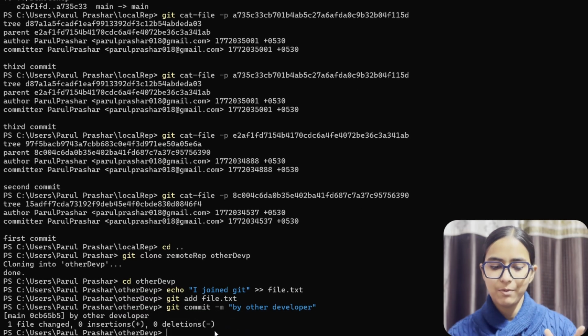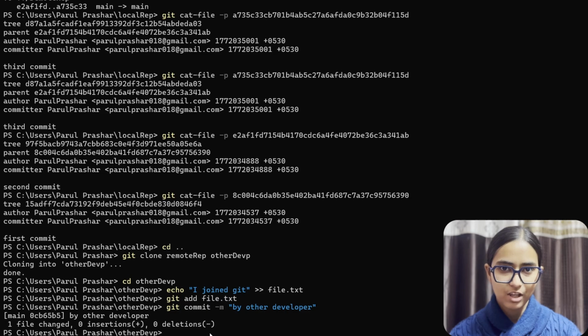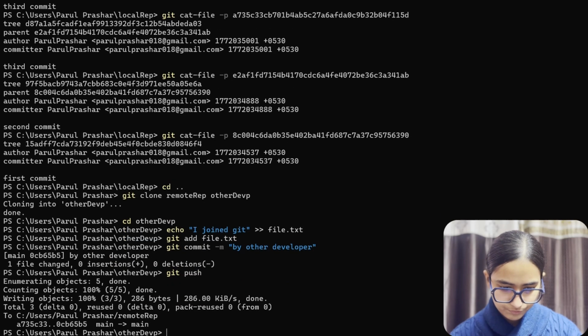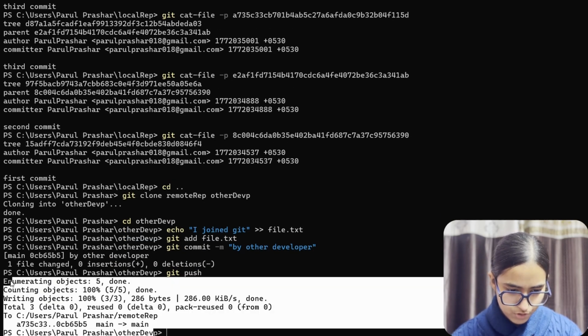So now other developer has made the commit as well, but it hasn't pushed it. Now let's push this. Git push. So things have been pushed.